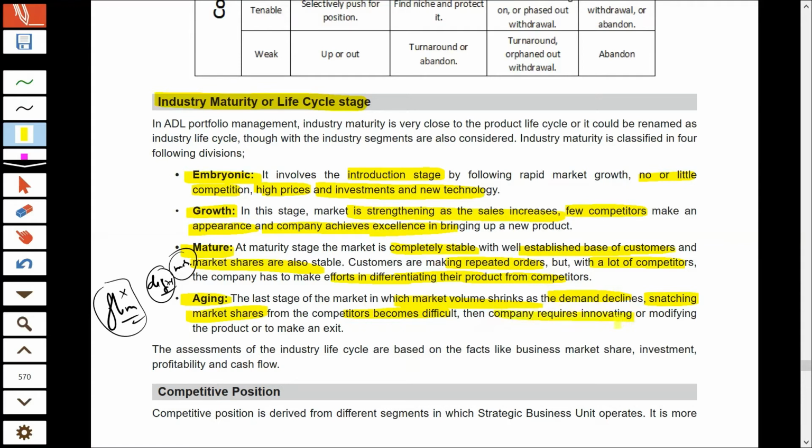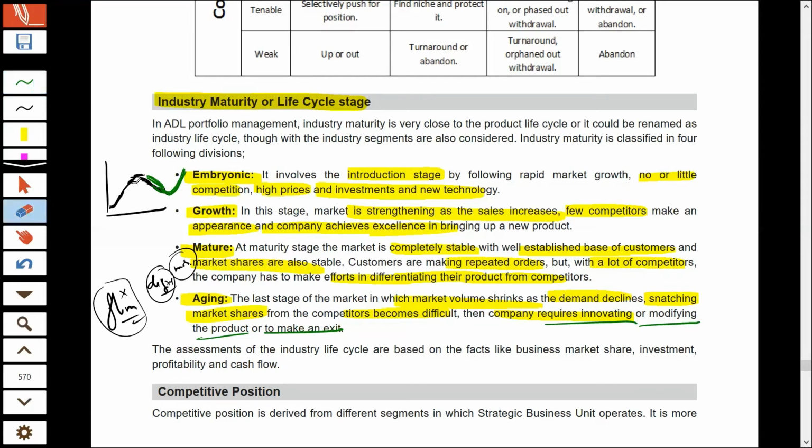The companies try to innovate, the companies try to adapt to the new technologies. And if they are successful, they can. So this is the introduction phase, and then comes the growth phase, then the maturity phase, and finally the decline phase. In the decline phase, the downward trend shows declining sales. The company can make modifications, the company can change its product in a way that can be appealing to the customer. And if that is possible, the company will again change the curve to positive. If the company is successful in modifying, it will remain in the industry and again reap the benefit of increasing sales, or it will make an exit.